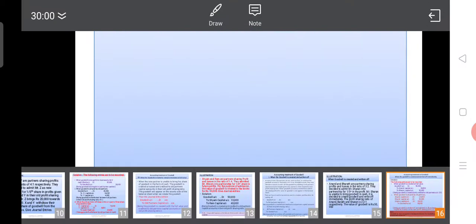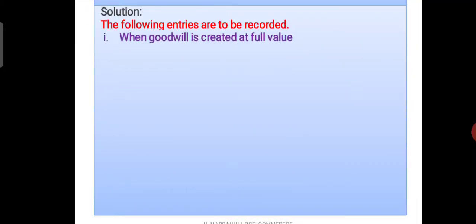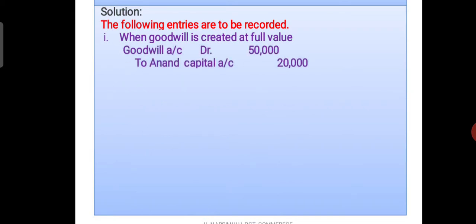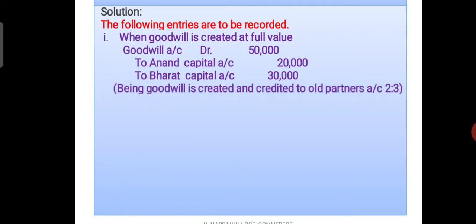See here. When the goodwill is created at full value, goodwill account debit 50,000 to Anand capital account 30,000 and Bharat capital account 20,000, according to their old profit sharing ratio.